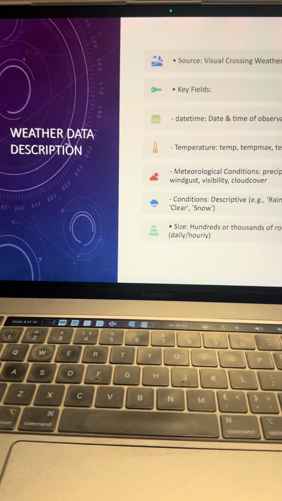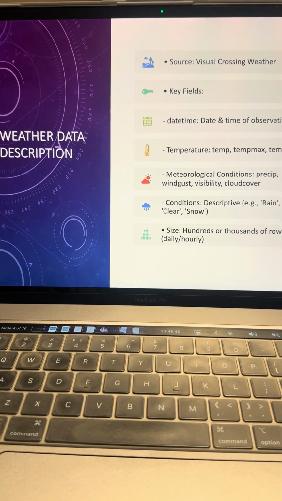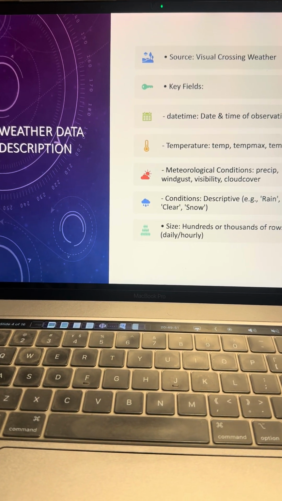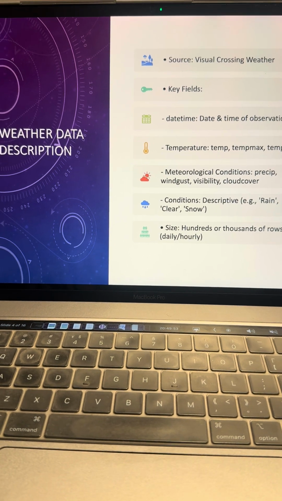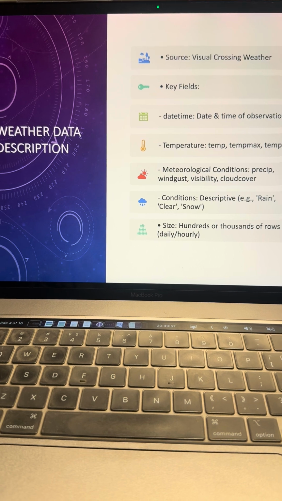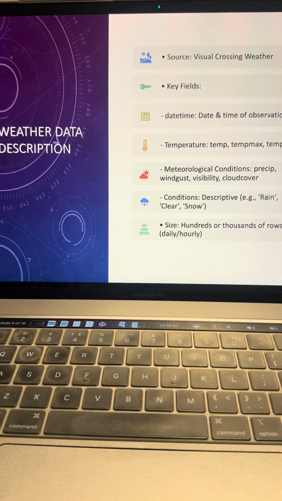Now, let's look at the weather data description. Like I said before, I have two data sets, the traffic crash data set and the weather data set. The weather data set was taken from Visual Crossing Weather, and the key fields in this data set include date, time, temperature, meteorological conditions, that is precipitation, wind gust, visibility, cloud cover, and so on and so forth. We have conditions like rain, snow, and clear.